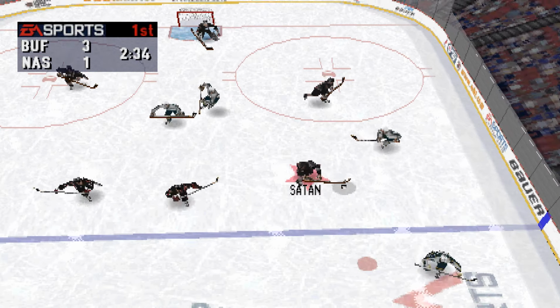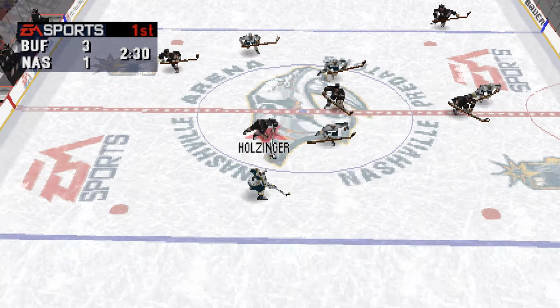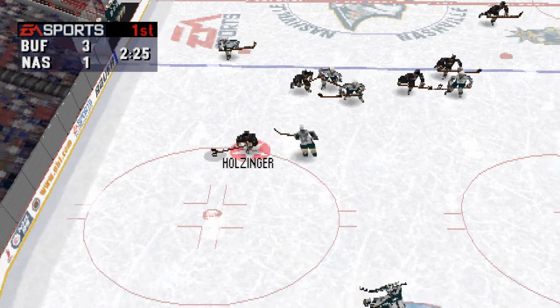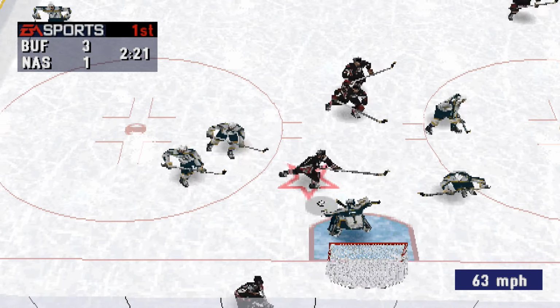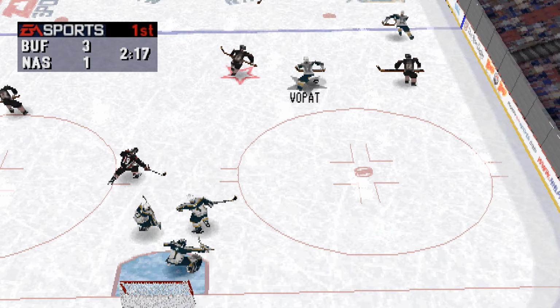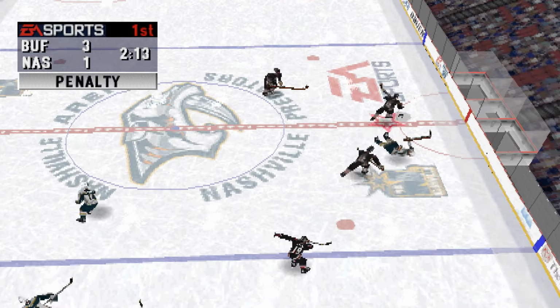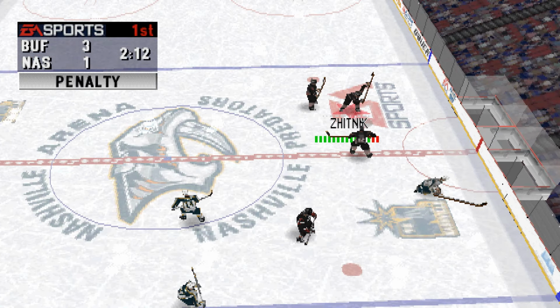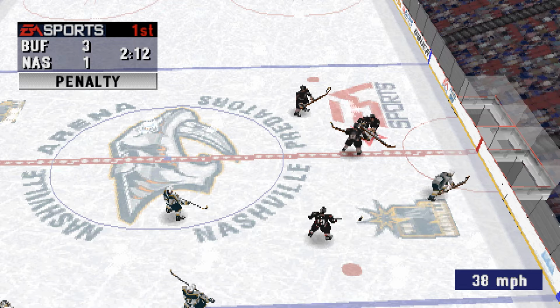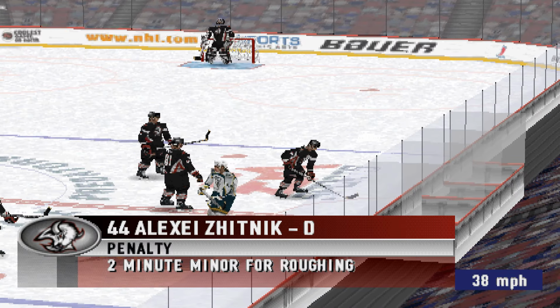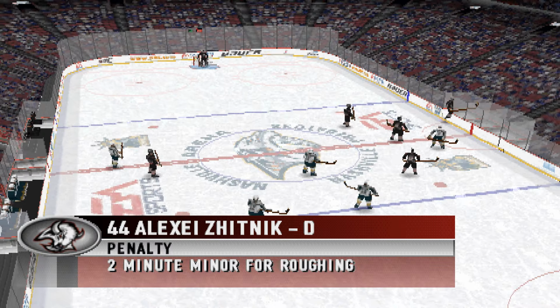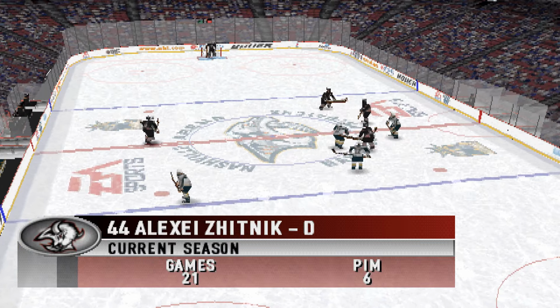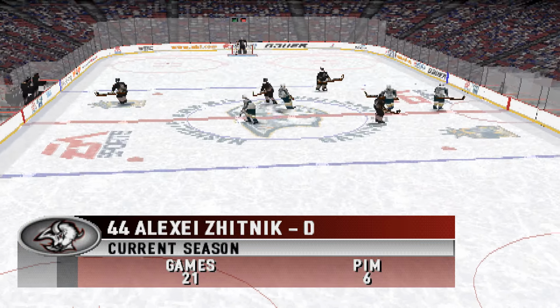Sikora shoots! Shatan into the middle. Buffalo looks exhausted out there. Holzinger passes it back. Volpot passes across to Moore. Nashville leaves this line out for an awfully long shift. Zhitnik gets called for roughing. Buffalo penalty to number 44, Alexei Zhitnik, 2 minutes for roughing.